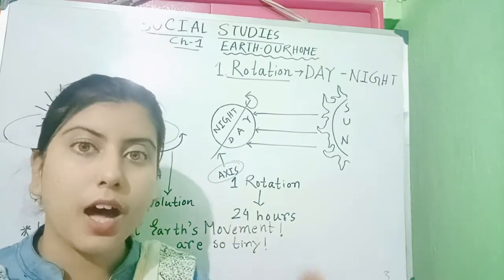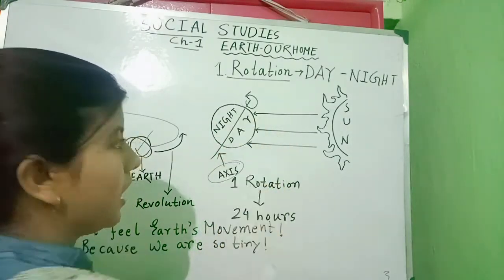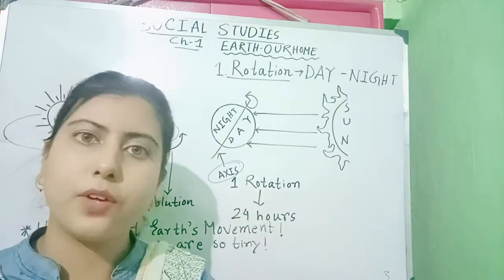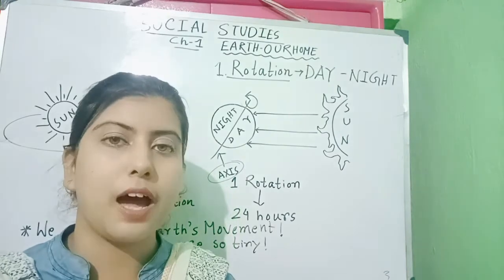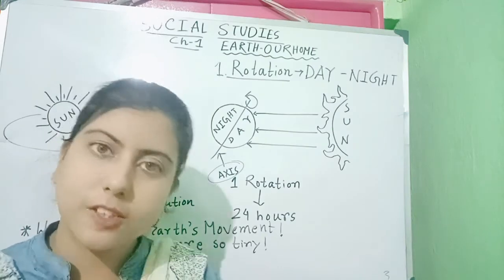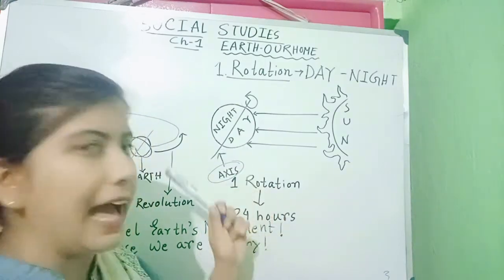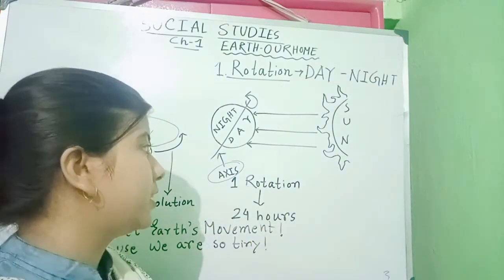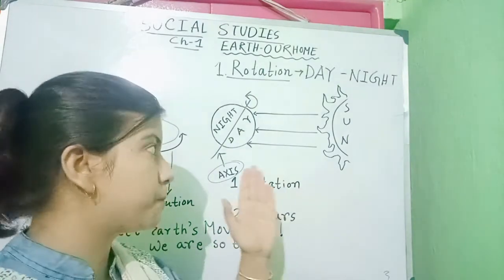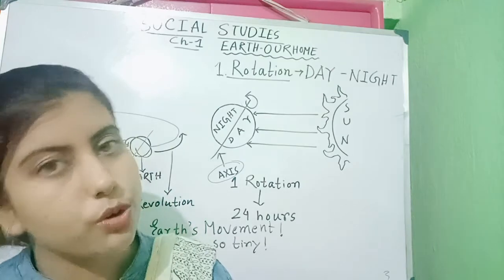Now our earth rotates around this axis in this way. I hope you have seen a top that moves around its center. Children play with a top. Just like that top, the earth also spins around the axis. This spinning-like movement of earth around its axis is called rotation.